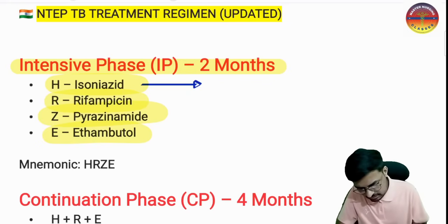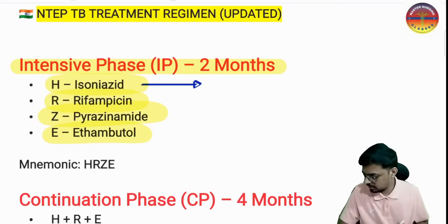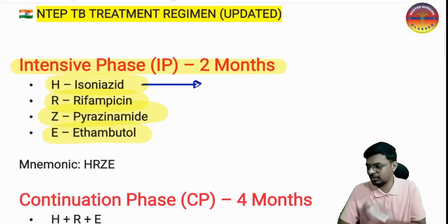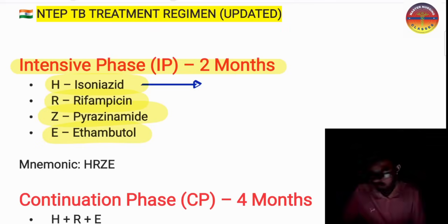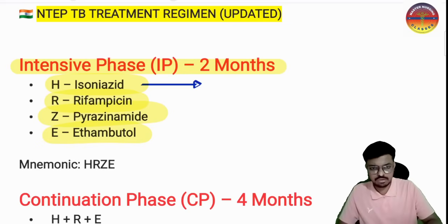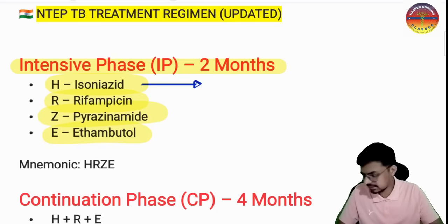The next very important thing: because of the anti-tubercular therapy, the patient is unable to hear what is explained by someone else. Which drug's side effect is that? Yes, that is eighth cranial nerve damage by streptomycin. Streptomycin is the only injectable anti-tubercular drug we have. Is that clear? Yes, sir.